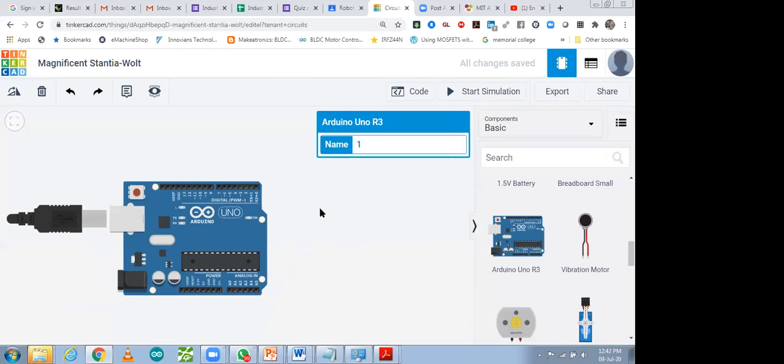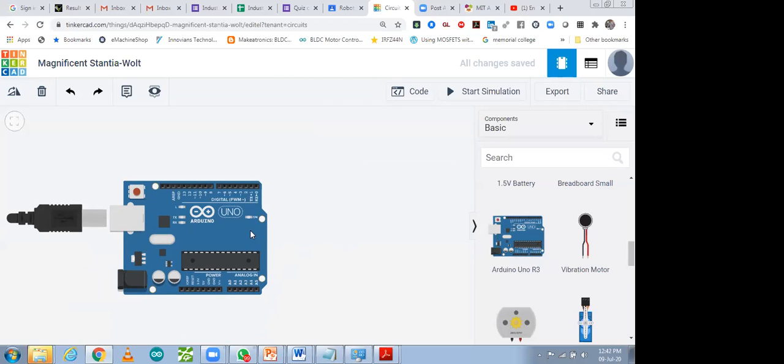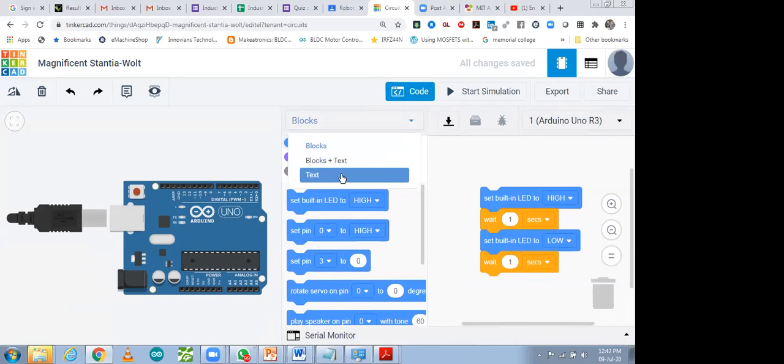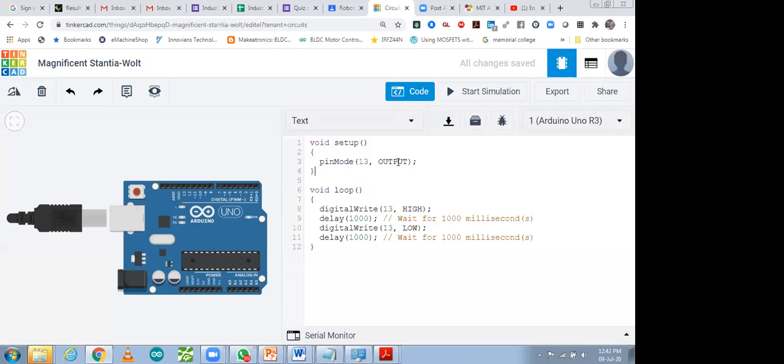Over here, how can we connect Bluetooth? No need to connect it first. I'm just going to check it manually, and after that I will do the connection in the hardware, because in Tinkercad we will not find any kind of serial communication device. So how to do coding? Go to code, go to text. Text coding we are going to do over here.